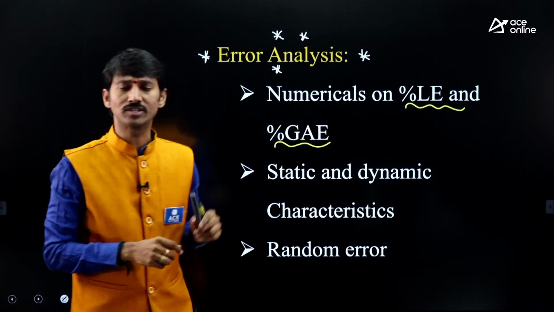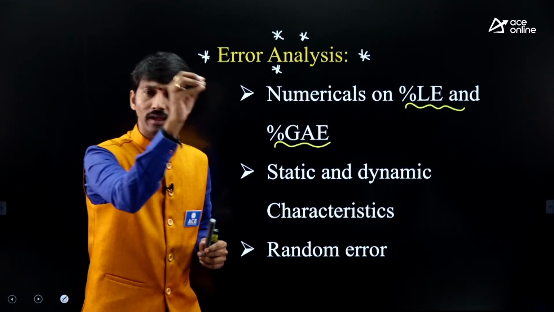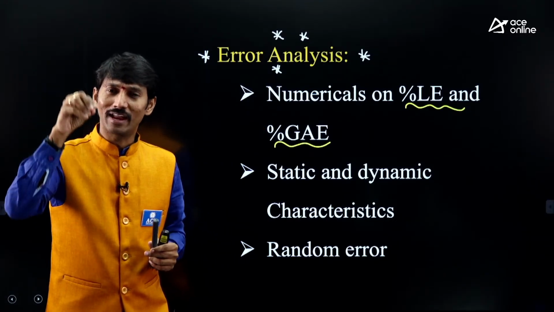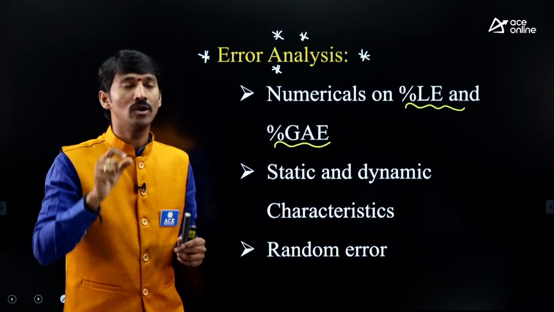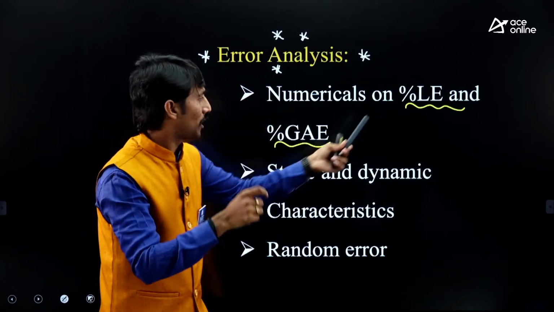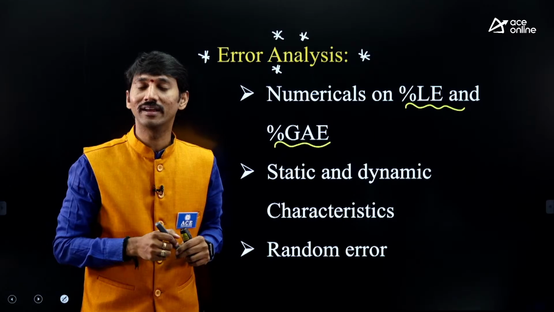You will have a question like find out W1 plus W2. W1 error will be given, W2 error will be given. You need to understand that, okay, this is so-and-so percentage limiting error, and this is so-and-so percentage guaranteed accuracy error.